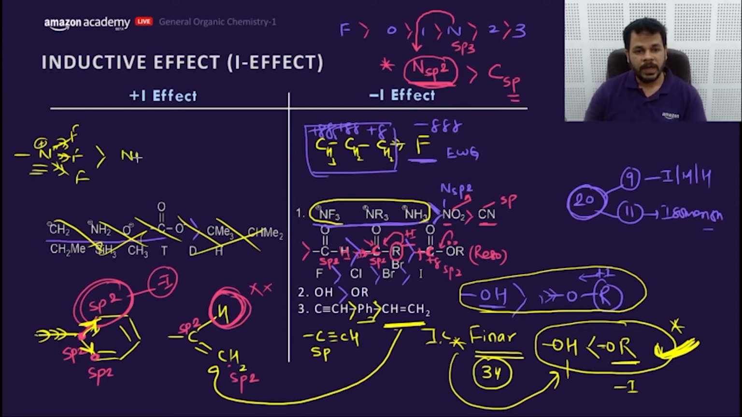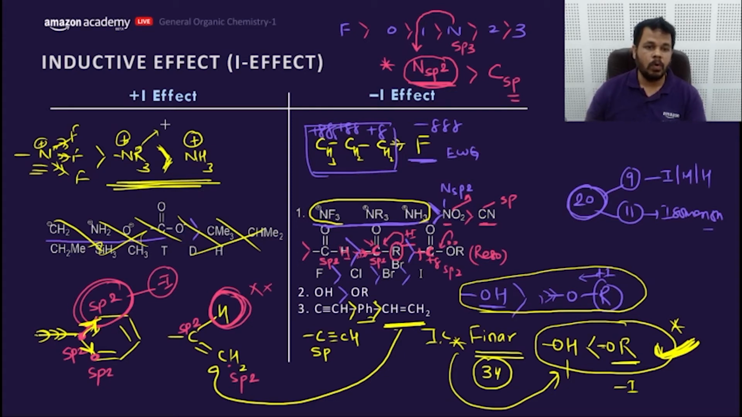Now we need to learn this, my dear friends. We don't have time to explain it right now because it will take 10 more minutes, which I'm not able to spend. We need to learn it. NR3 exceptionally has more minus I compared to NH3. This is the exception, my dear friends.